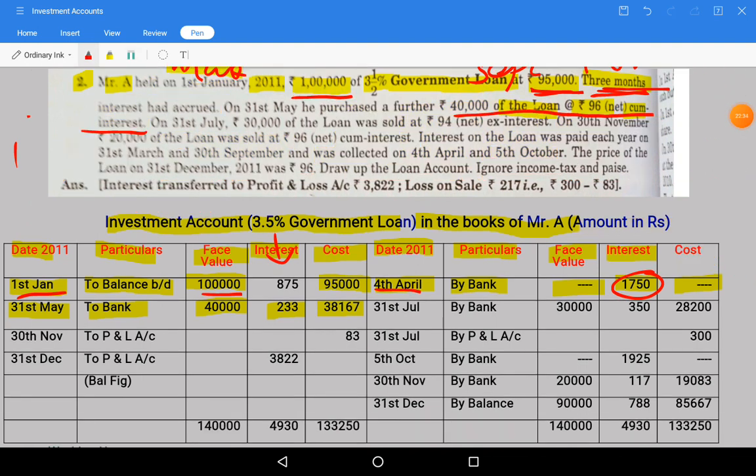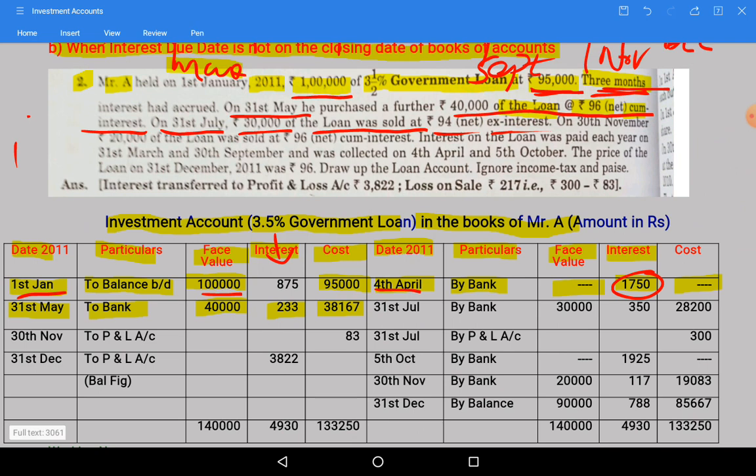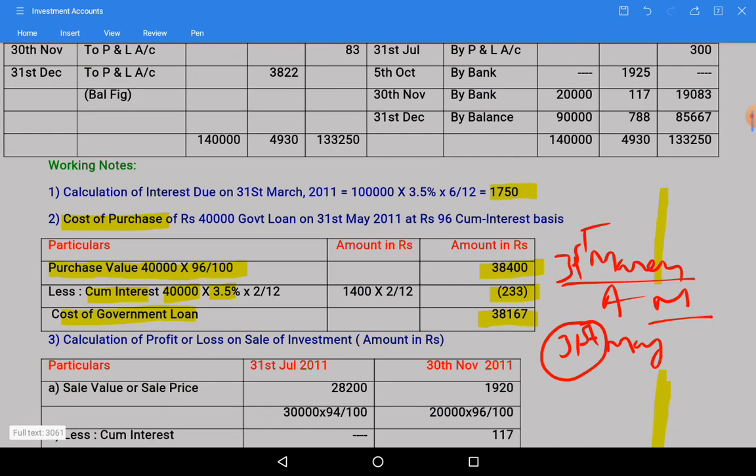So let us see the next transaction. After 31st May, there is another transaction on 1st July. Okay, March, April, May, June, July. In July, 30,000 loan was sold at rupees 94 net ex interest basis. There is a sale, but it is ex interest. Let us see that one.